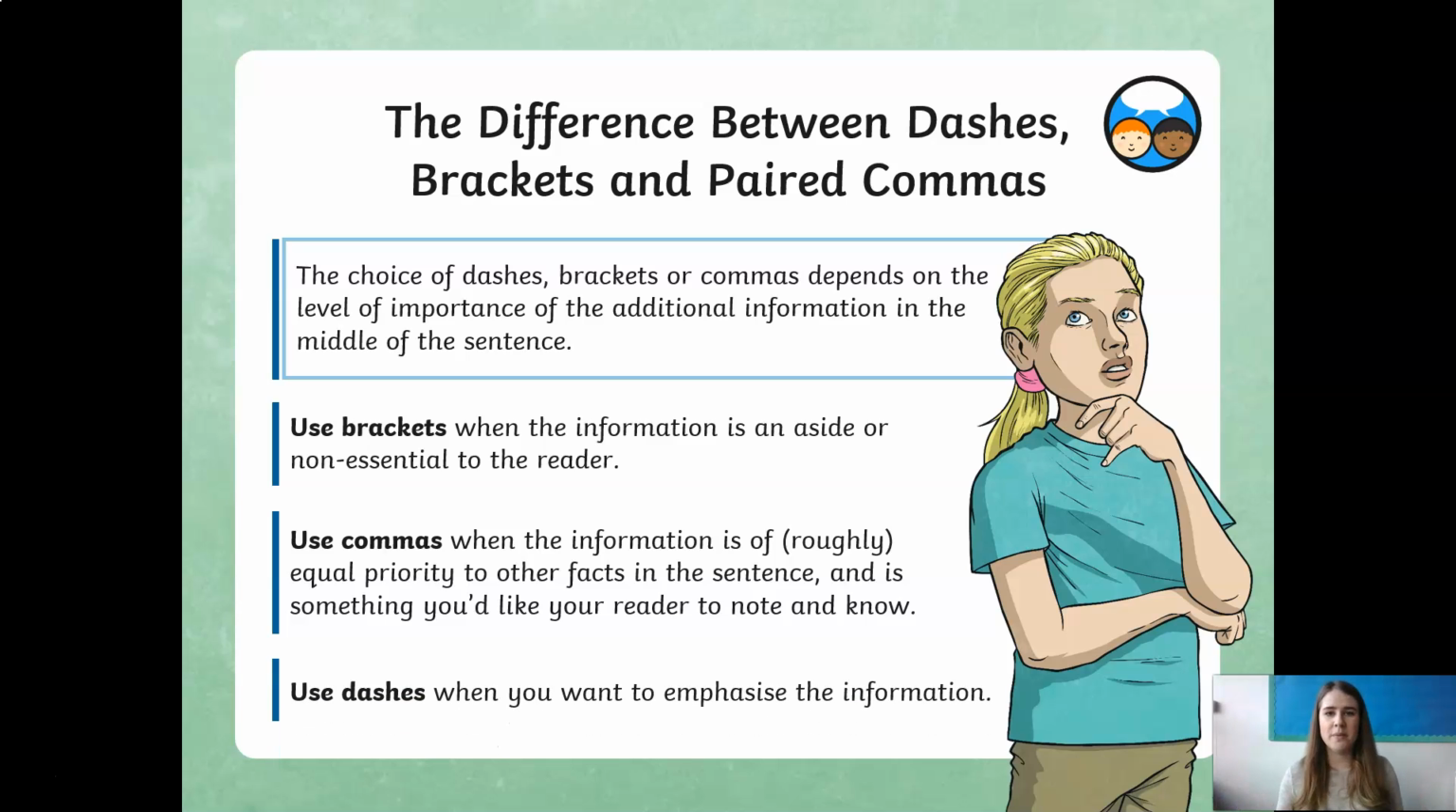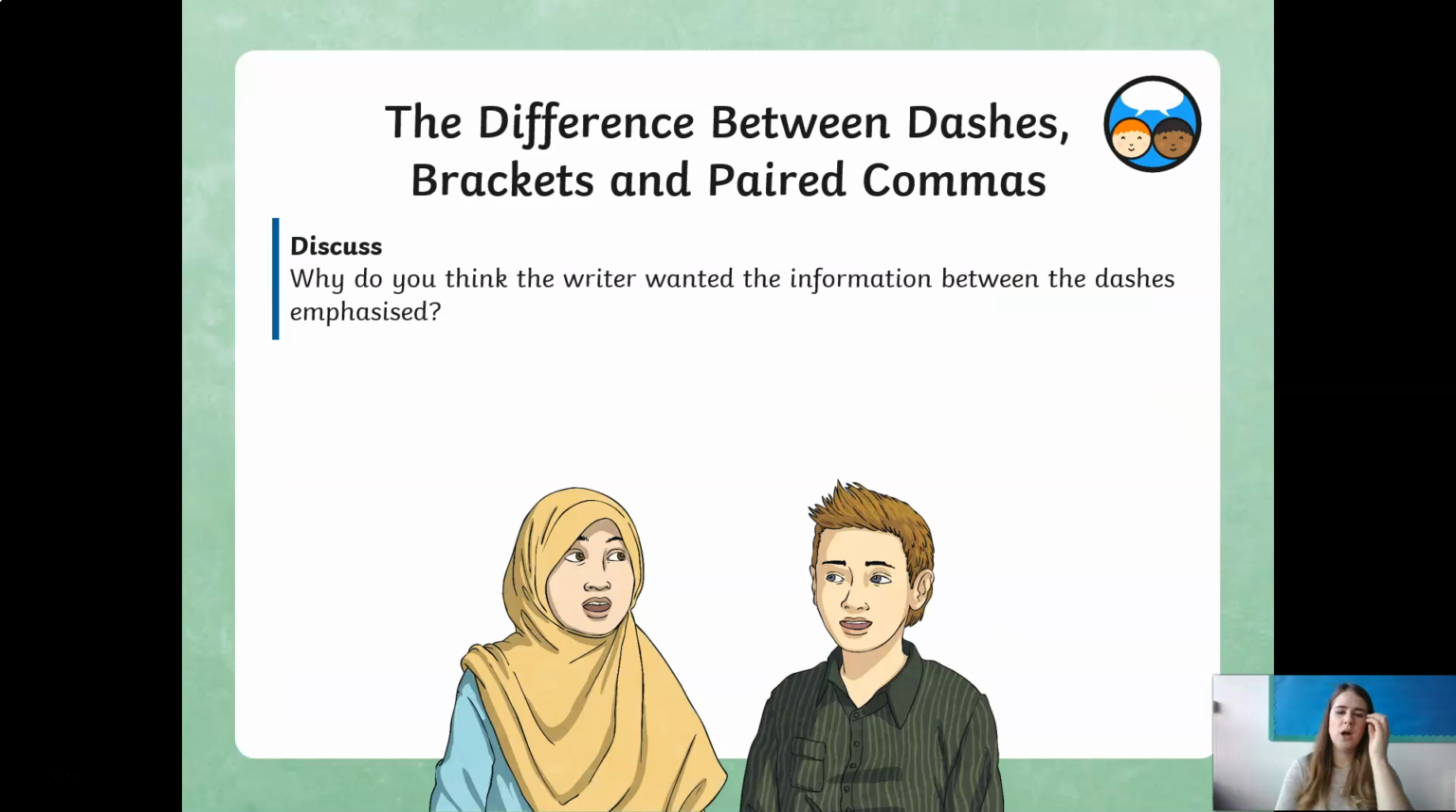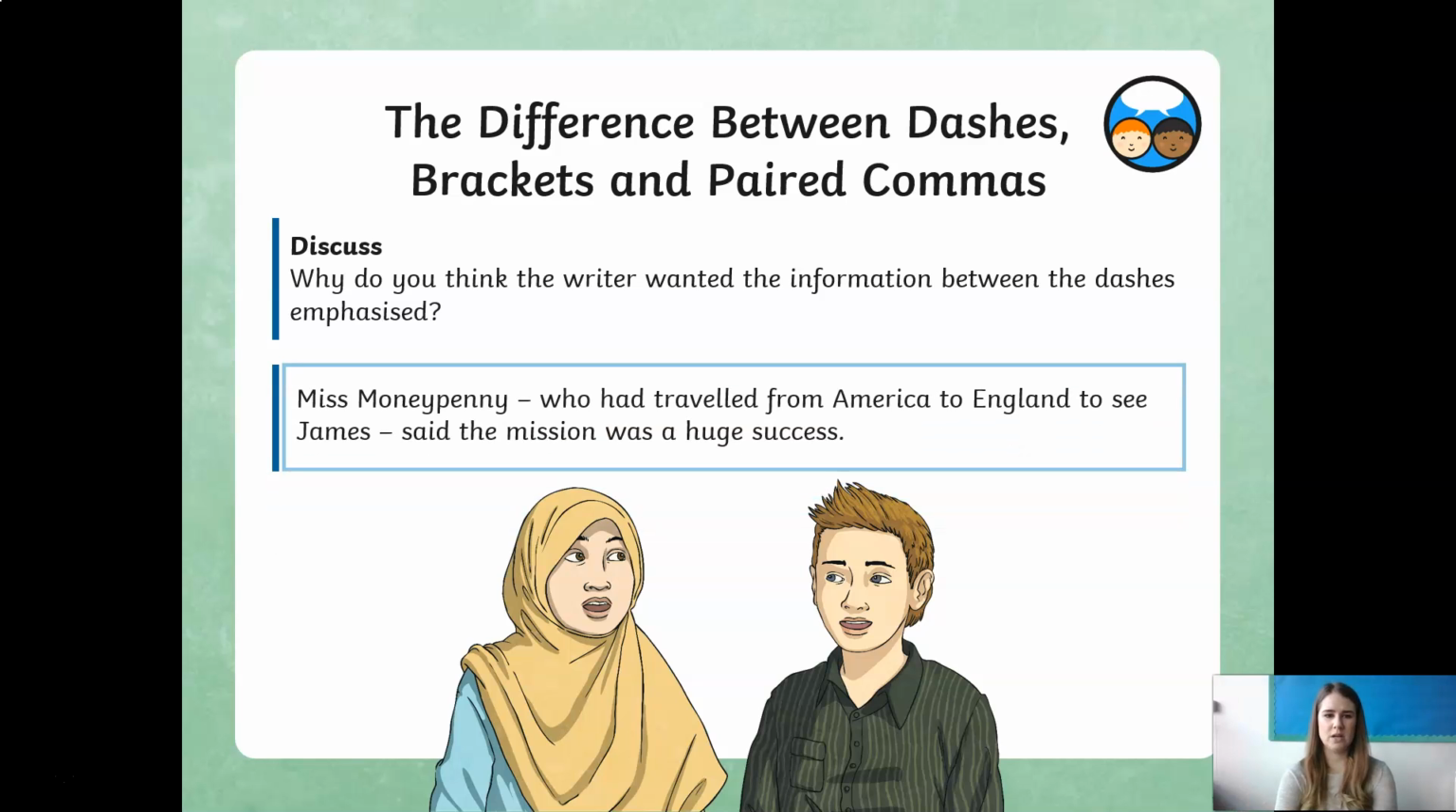And when we use dashes, it's when we want to emphasize that information. So that's when it's key. It's in a key part of our sentences. So when I've used the dashes when we did one of our writings from last week, that information in the middle, though extra, emphasized the power of what I was trying to get across into that sentence. So why do you think the writer wanted the information between the dashes to be emphasised? So here it says Miss Moneypenny, who had travelled from America to England to see James, said the mission was a huge success. Why do you think that she's emphasised it using those dashes?